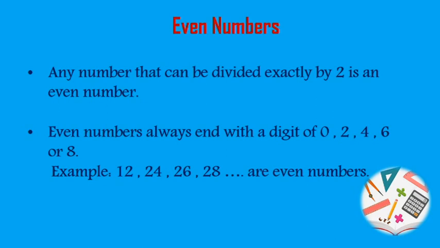Example 12, 24, 26, 28 are even numbers. Here 12 ends with 2 and 24 the last digit is 4. So these are even numbers.